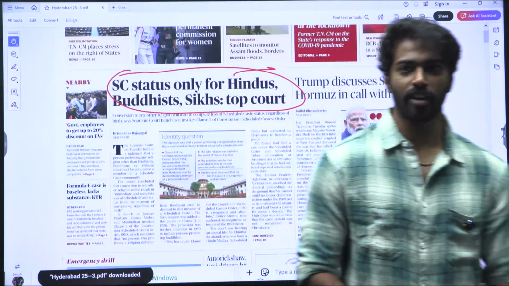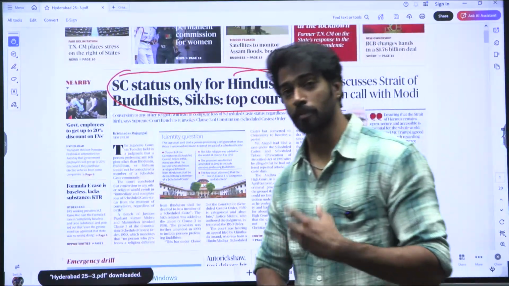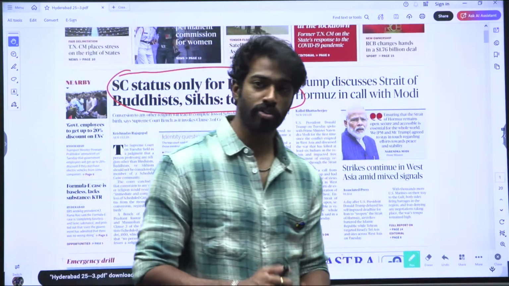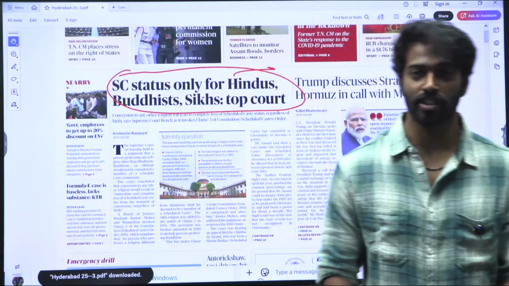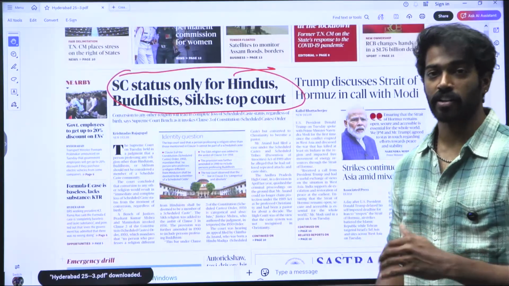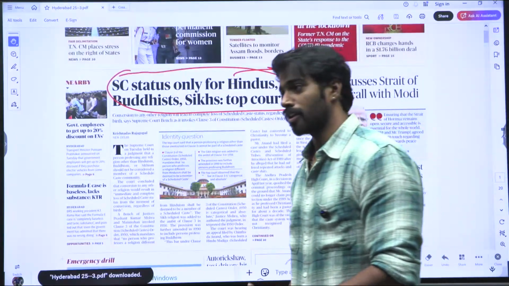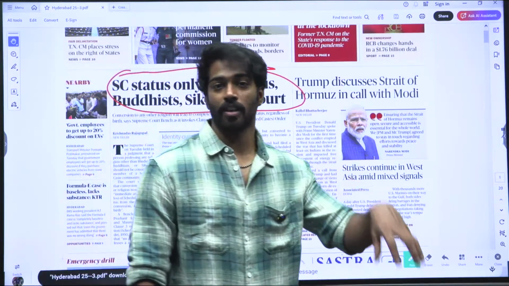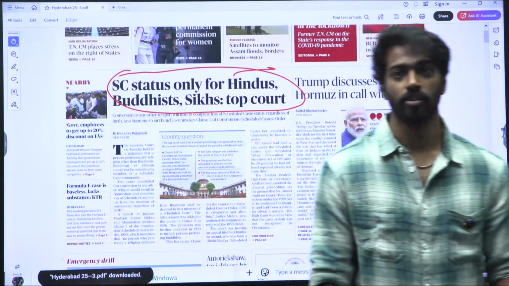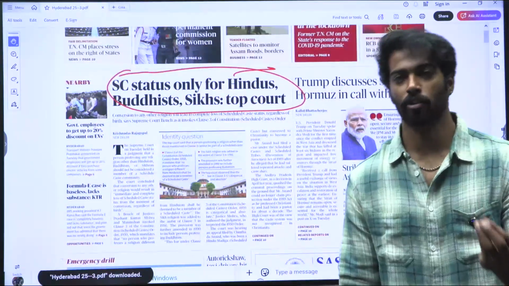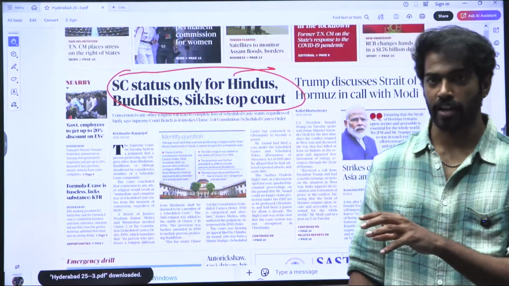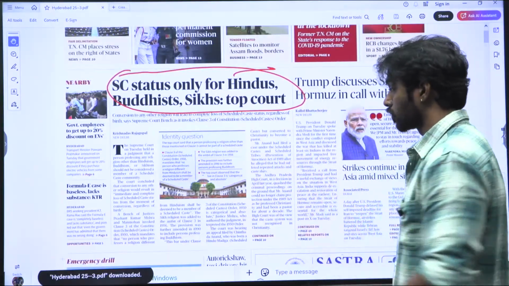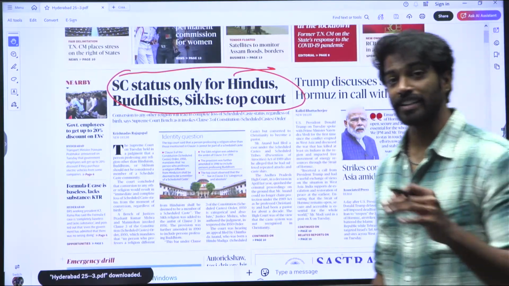Later he filed a criminal appeal, saying he needed protection under the Scheduled Castes and Scheduled Tribes Prevention of Atrocities Act 1989. The Supreme Court examined the case and concluded that he cannot ask for protection under that Act.